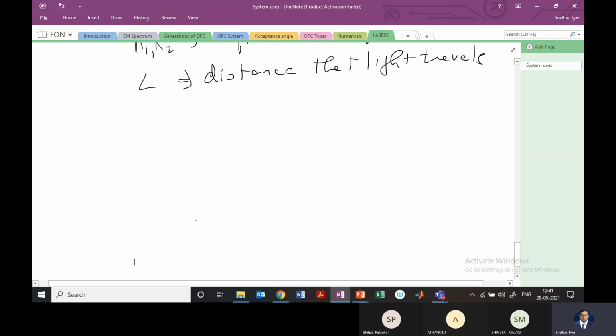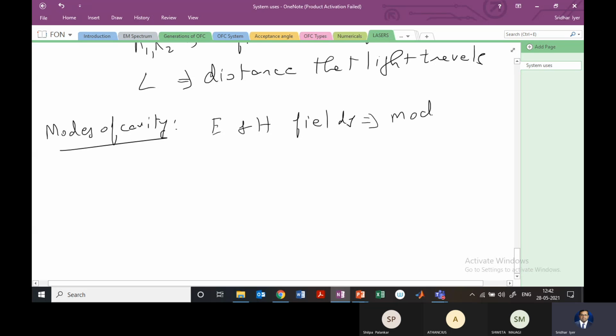the laser is going to operate in what is known as modes of the cavity. The idea is that the optical radiation within this cavity will set up a pattern of electric and magnetic fields, and these are known as modes of the cavity.